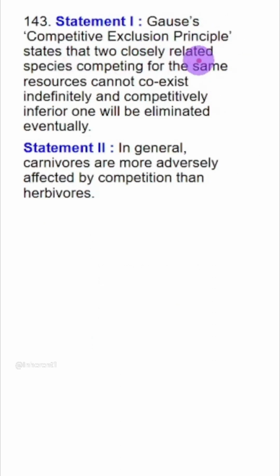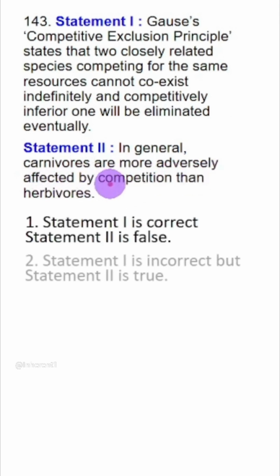Gause's competitive exclusion principle states that two closely related species competing for the same resource cannot coexist indefinitely, and the competitively inferior one will be eliminated eventually. Correct. Everything in this statement is correct. In general, carnivores are more adversely affected by competition than herbivores. This statement is exactly picked from NCERT, and the statement is that herbivores are more adversely affected. So this statement is incorrect. 1 is correct.